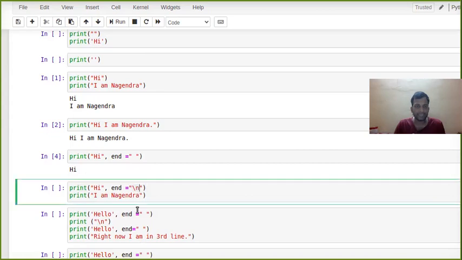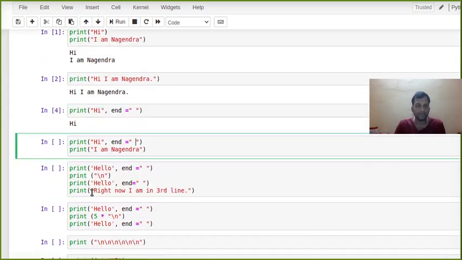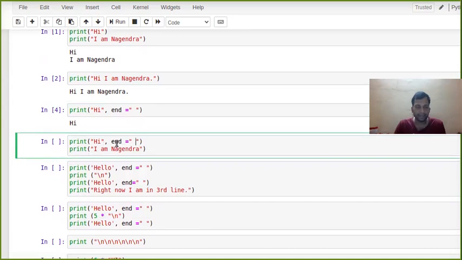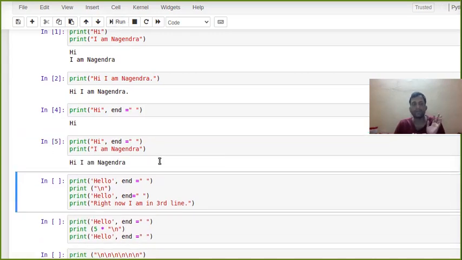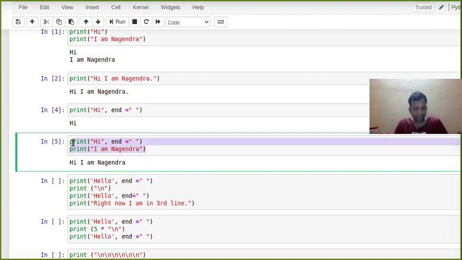We can check this with this example. Now you see what we will get: hi, then the cursor will give one space and remain at that place only. Then on the same line, it will print I am Nagendra. Okay, now you see, even if we have two different print functions, it remains here only. So instead of giving a space, you can give anything.